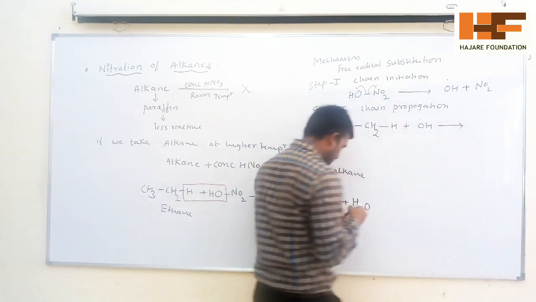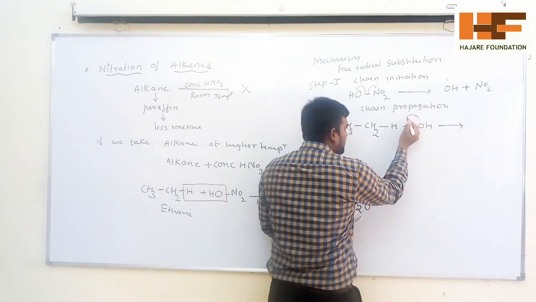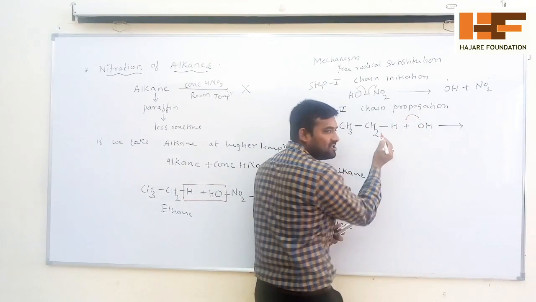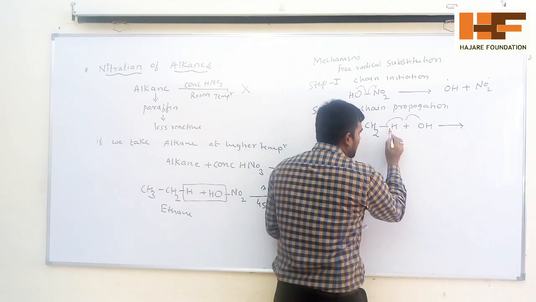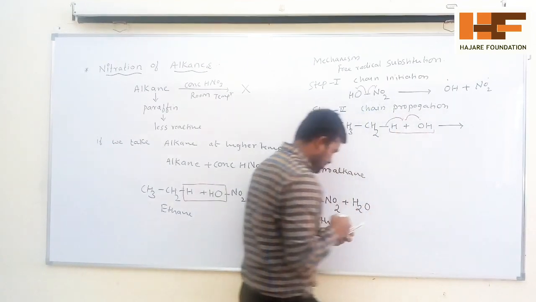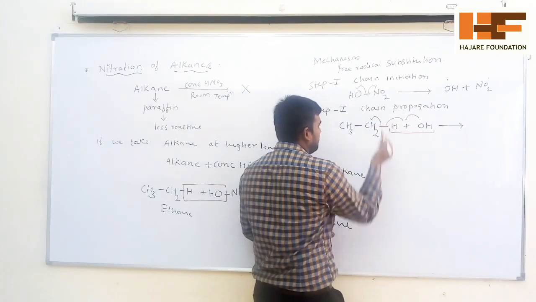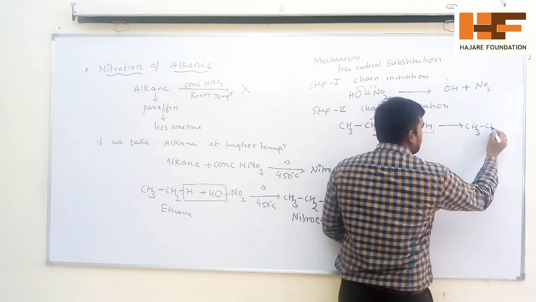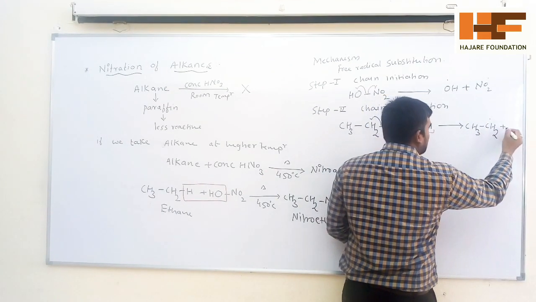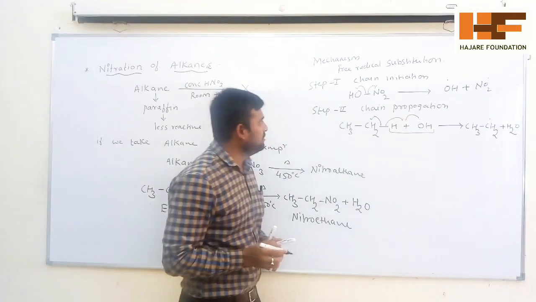Here, one bond has two electrons, one electron goes to here and forms H2O, and the remaining electron stays on carbon. You are getting the product CH3CH2 dot plus H2O. This reaction takes place in chain propagation.